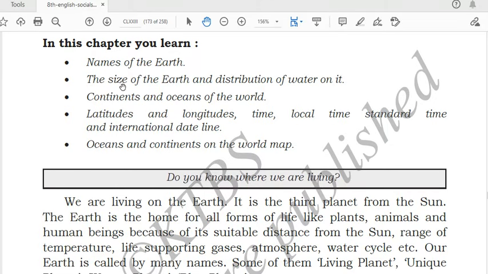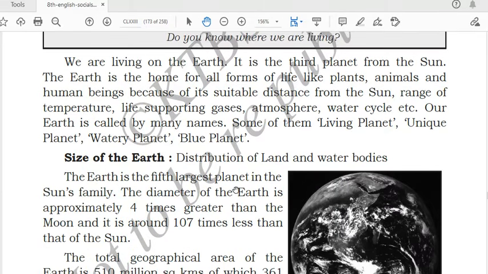According to the latest syllabus of the Karnataka board, a few portions are reduced because of COVID-19. But this chapter is not reduced at all. You have to read the chapter completely. Only this last portion, oceans and continents on the world map, has been skipped from this chapter. The other points we'll read in this chapter.